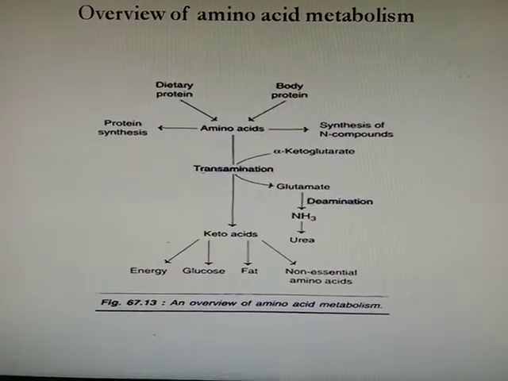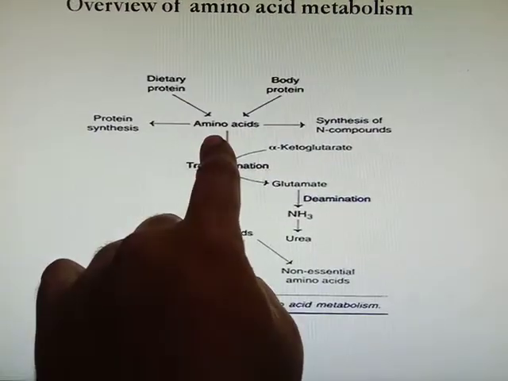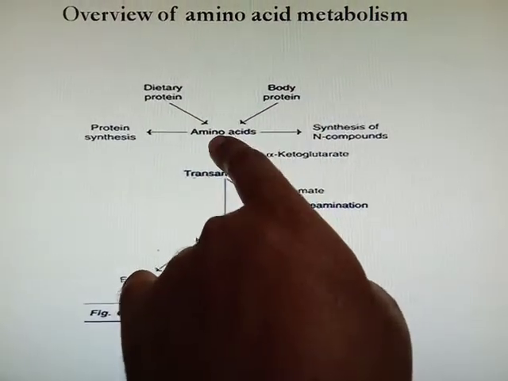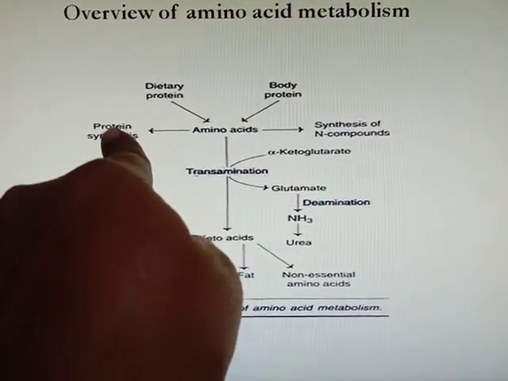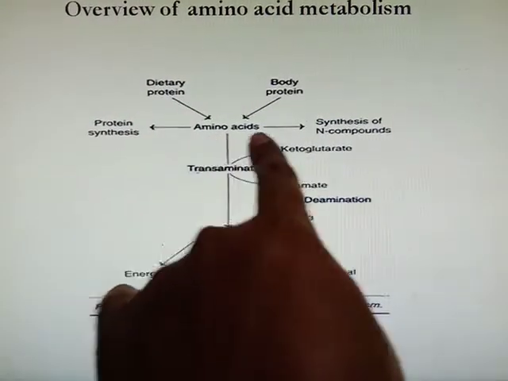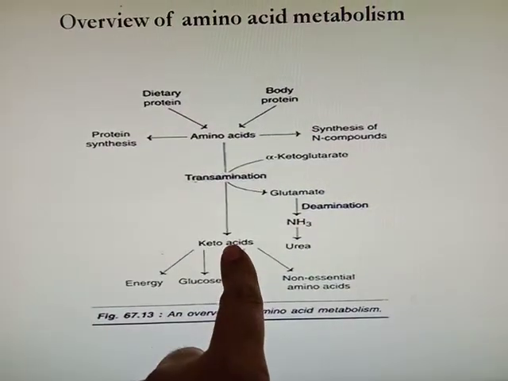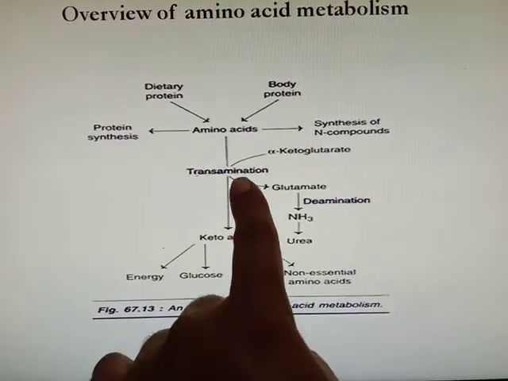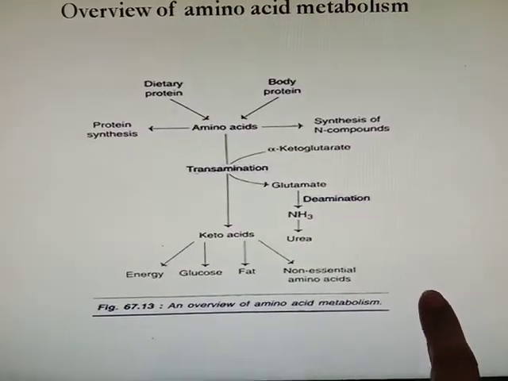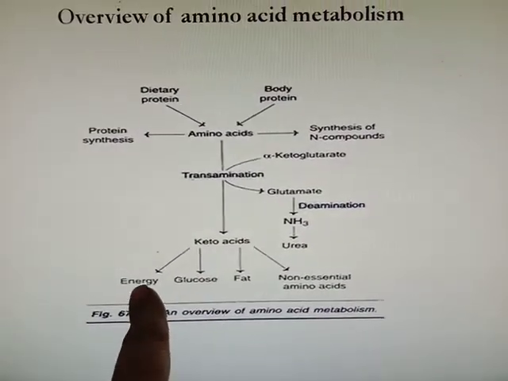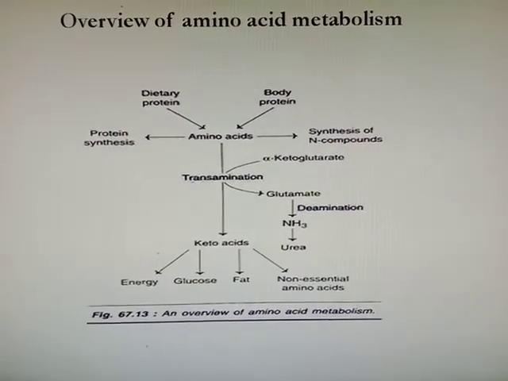So here is the overview of protein metabolism. From dietary protein you will get amino acid, and from body protein which gets degraded, you will also get amino acid. Those amino acids will be utilized for protein synthesis. If protein synthesis is not taking place, then these amino acids are utilized for the synthesis of nitrogen compounds, or by transamination they produce keto acid. When keto acid is produced, ammonia is released. That ammonia is utilized for urea synthesis, which is excreted from the body, whereas keto acid is used for the synthesis of energy, glucose, fat or non-essential amino acid.